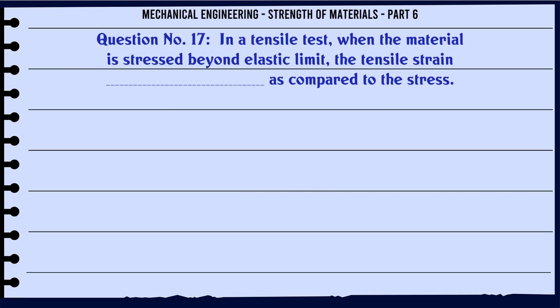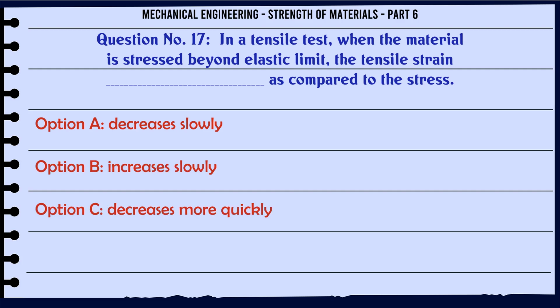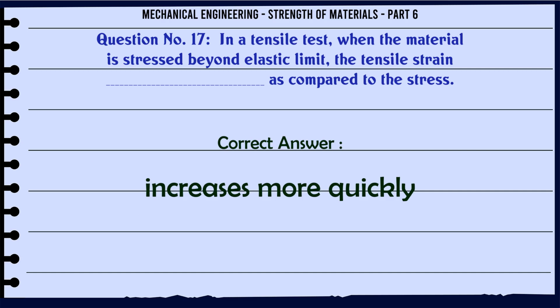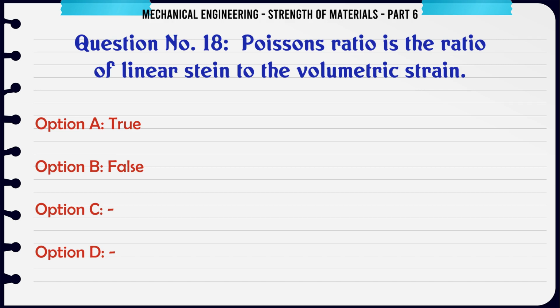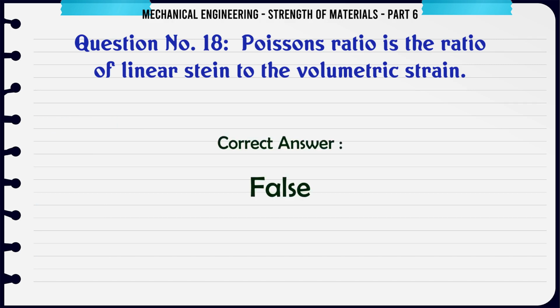In a tensile test, when the material is stressed beyond elastic limit, the tensile strain as compared to the stress A. decreases slowly, B. increases slowly, C. decreases more quickly, D. increases more quickly. The correct answer is increases more quickly. Poisson's ratio is the ratio of linear strain to the volumetric strain. A. true, B. false, C. D. The correct answer is false.